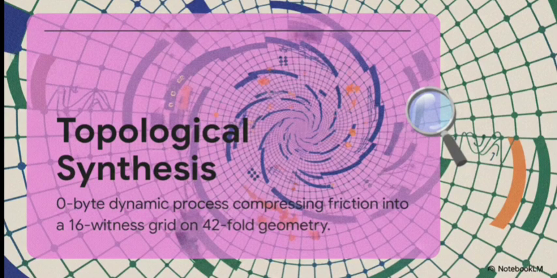Instead of storing massive, heavy data files, this system compresses historical friction into a fixed 16-witness grid across a 40-fold bismuth geometry. It maps huge emotional and structural coordinates by measuring the actual physical shape of the data's disagreement. It entirely bypasses traditional memory bloat. It's a massive paradigm shift.